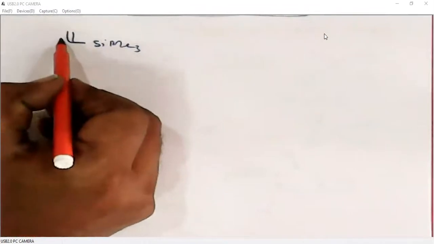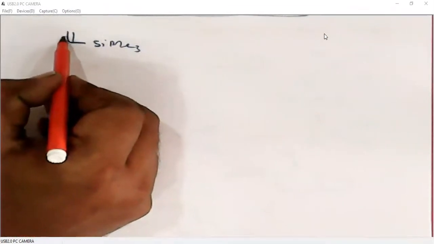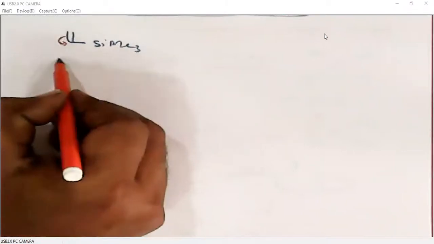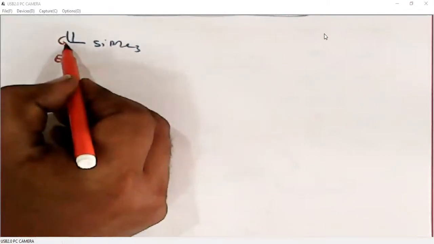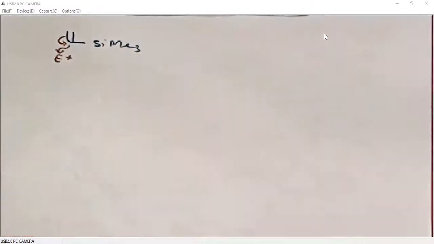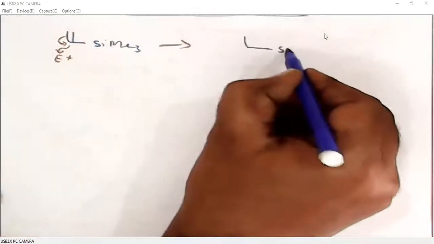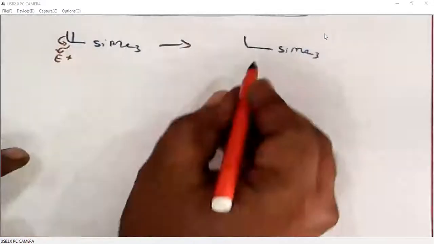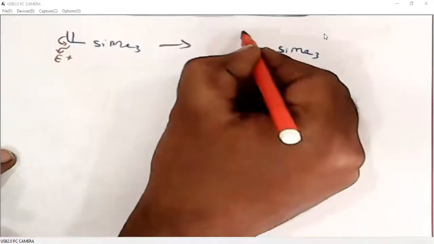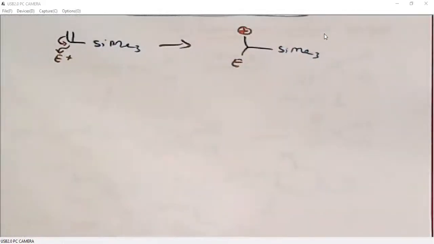This is the beta carbon. So what we will do is polarize this double bond towards the alpha carbon. With this negative charge, it can easily attack an electrophile. So when an electrophile adds to vinyl silane, we are generating positive charge on the beta carbon. So when we know negative charge will be stabilized on the alpha carbon, and positive charge will be stabilized on the beta carbon, then we can easily predict the reactivities of silane compounds.